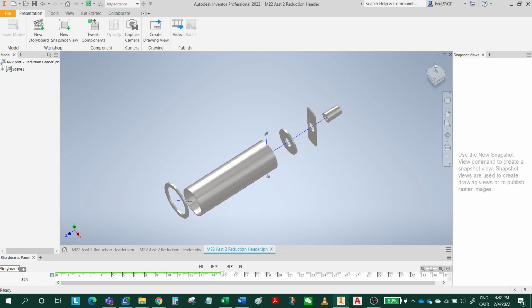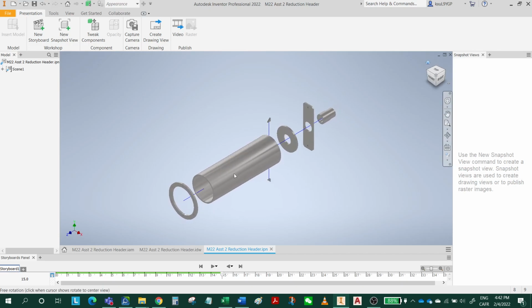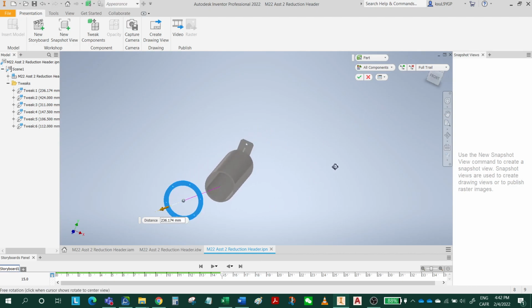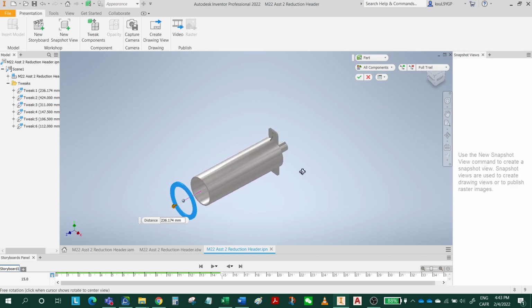All right. Let's go back to isometric. I'm gonna find the first tweak. Click on the cross here. Click on tweaks. The first tweak is in the wrong direction. All right. So I'm gonna just edit this tweak, and I'm gonna actually, yeah, I cannot change the direction.